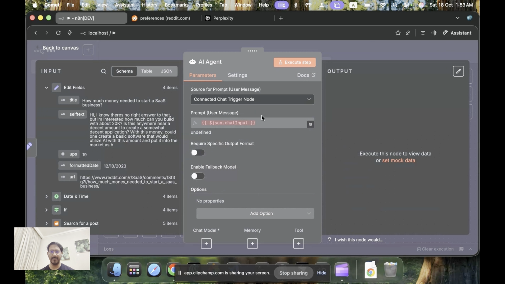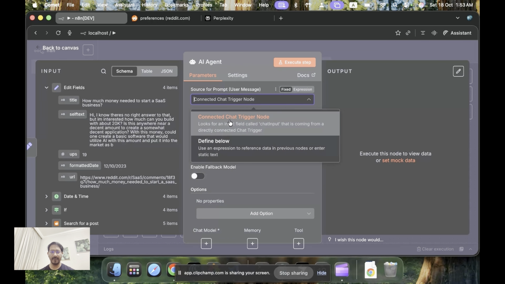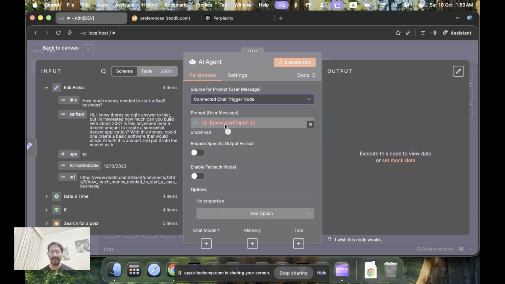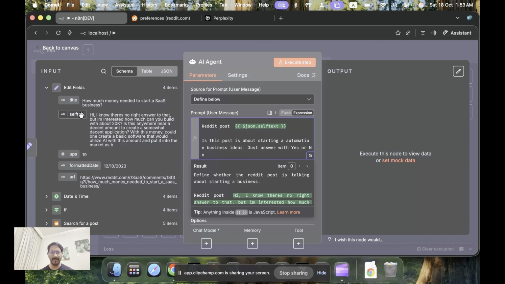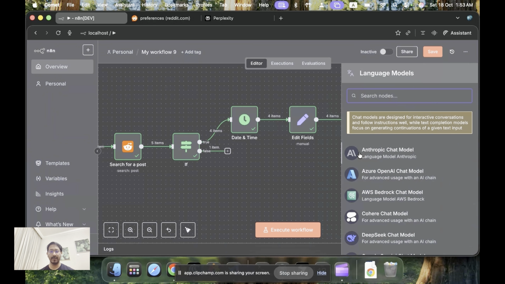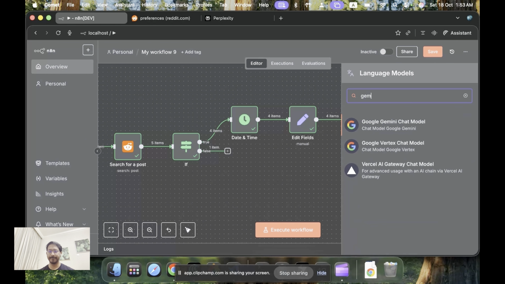and this time we will use, and add define below, and we'll add this prompt that says to define whether the Reddit post is talking about starting a business. And this is the Reddit post that we are taking over here, and this post is about starting automatic. So just answer with yes or no. So this is what this model is going to analyze, whether the content is talking about it, and then give an answer in yes or no. And we will add the free model, and that's Gemini.